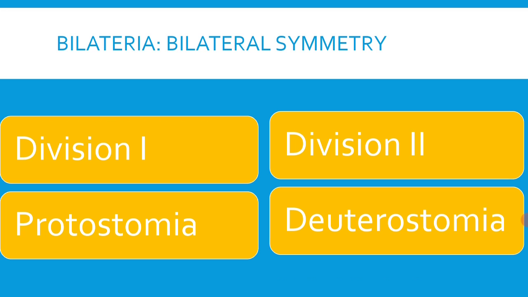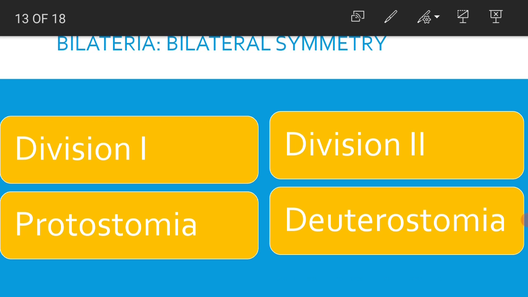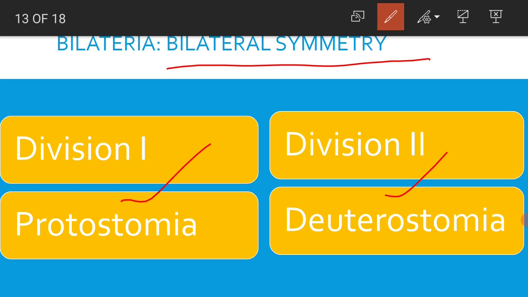Second one is bilateria. As the name indicates, these animals exhibit bilateral symmetry, where the animal can be cut into two equal halves along the oro-anal axis. All the bilaterally symmetrical animals are triploblastic in nature. They contain three germinal layers, namely ectoderm, mesoderm and endoderm. Bilateria is again divided into two divisions, namely protostomia and deuterostomia.